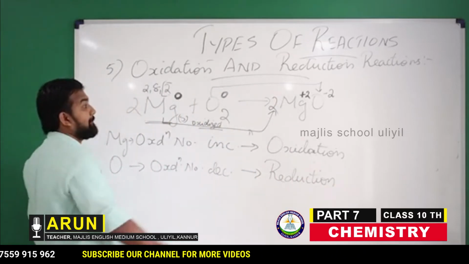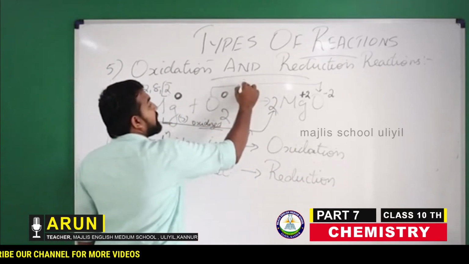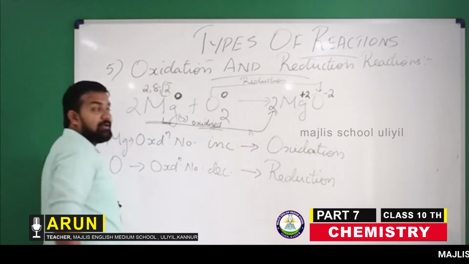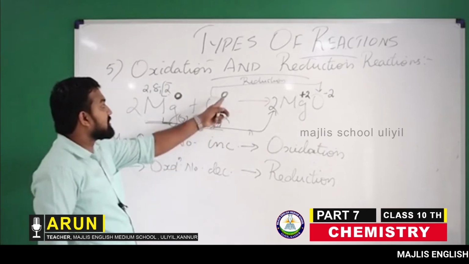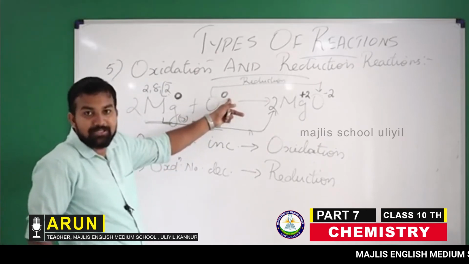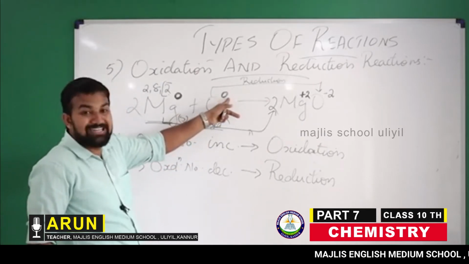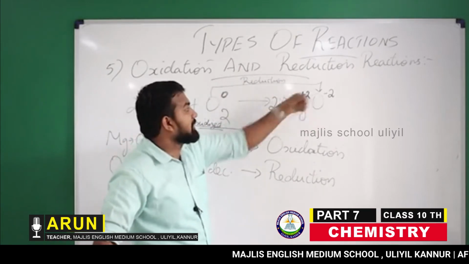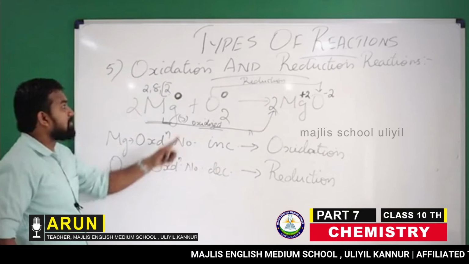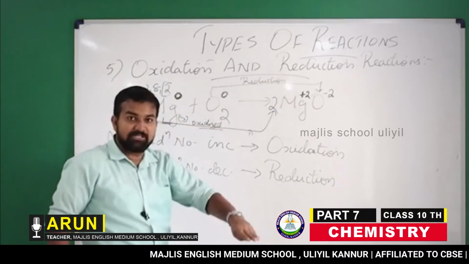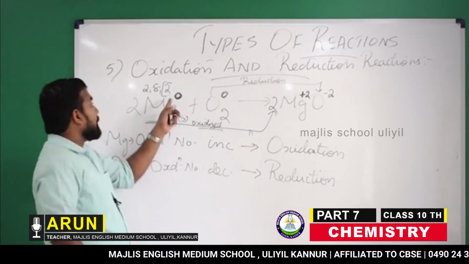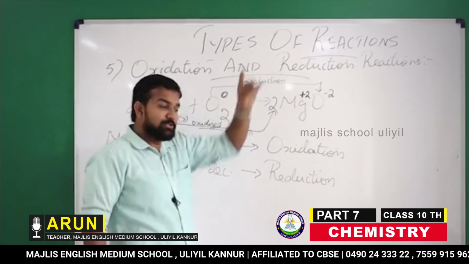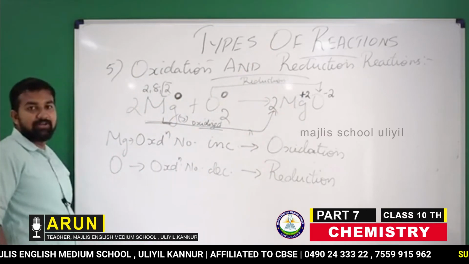The oxidation number goes from 0 to -2, it reduces, so it is reduction. For magnesium the oxidation number increases from 0 to +2, so it is an oxidation reaction.